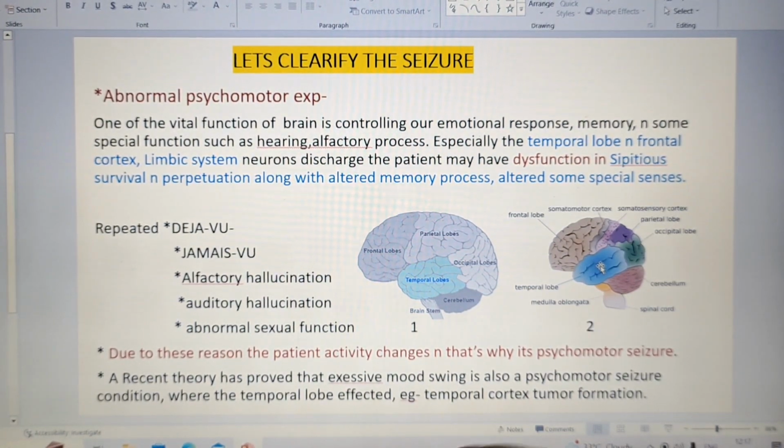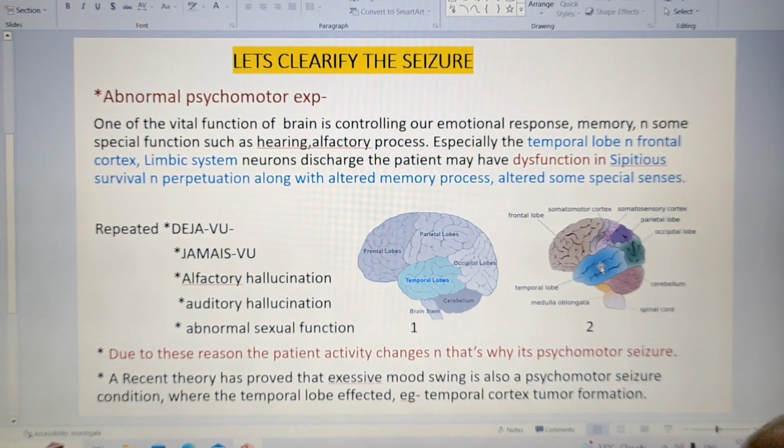For example, the person will have a memory disturbance. The person may experience some auditory hallucinations because the temporal lobe controls the auditory functions. The patients may have some olfactory hallucinations, right? The patient may also show abnormal sexual behavior.